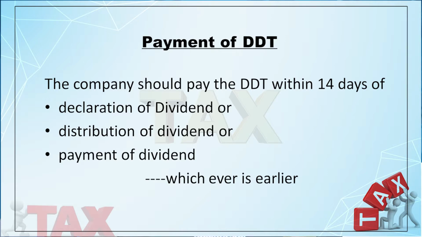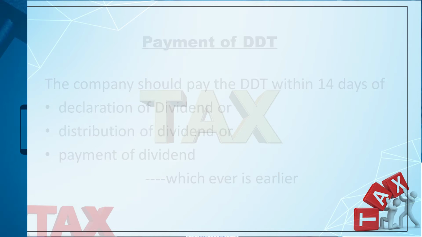So, you have to check the date when the dividend is declared, when it is distributed, and when it is actually paid. The company has to pay the DDT within 14 days of these 3 dates, whichever is earlier. So, the dates are very important.